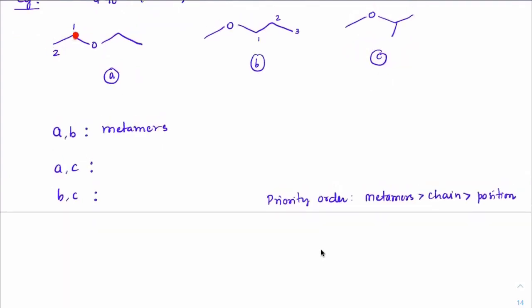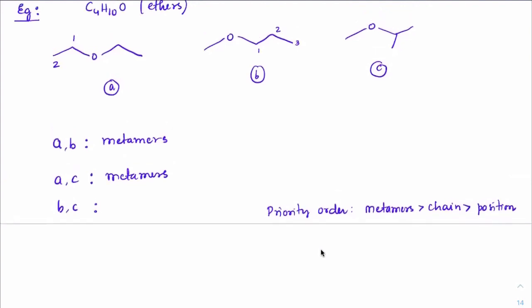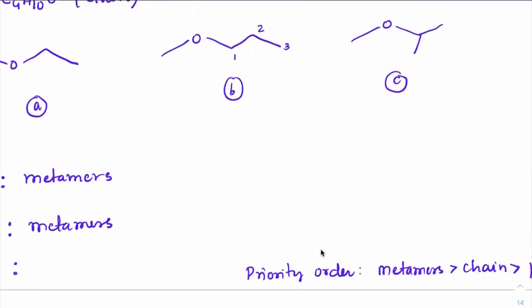Beta, now tell me, metamers only. Left side there are 2, right side there are 2. Here left side there is 1, right side there are 3. So definitely they are metamers. Positional? Check carefully, beta. It is methoxypropane. This is 1-methoxypropane.